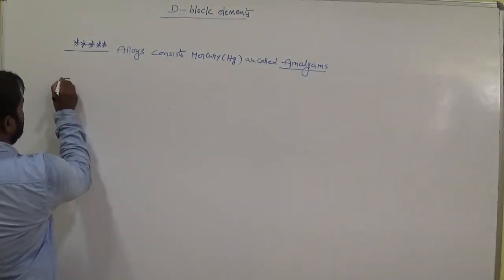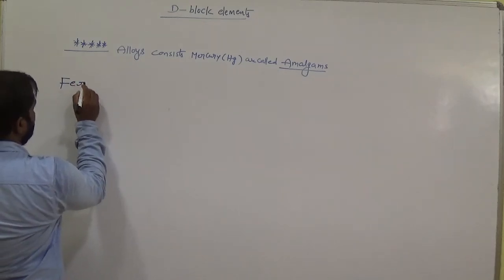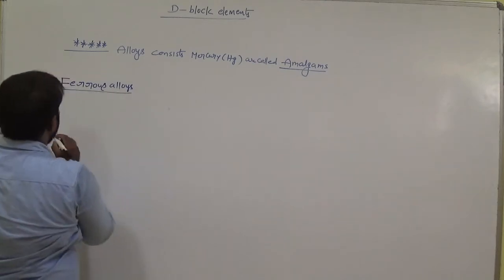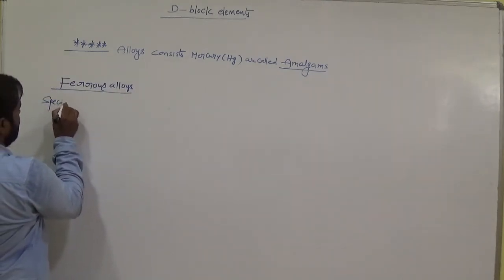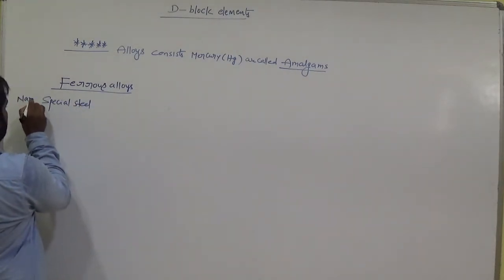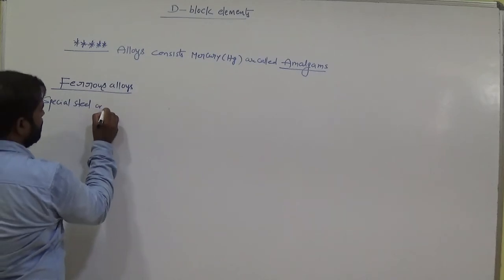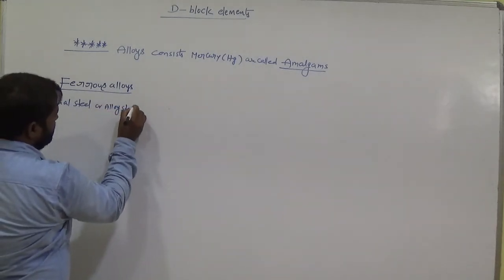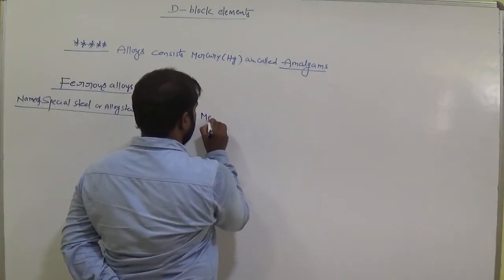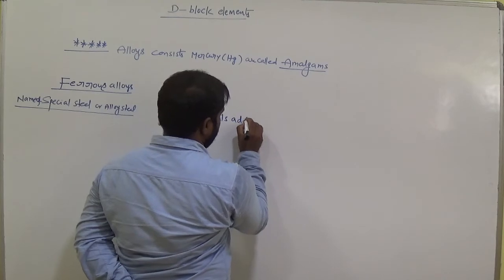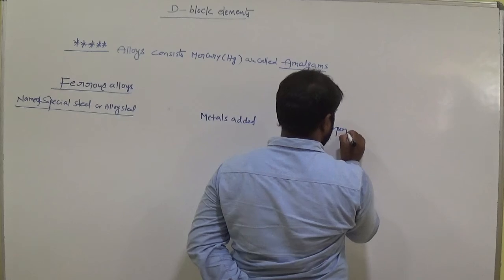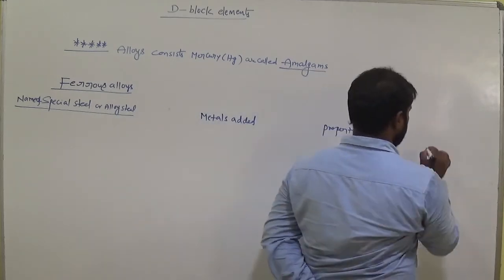Now keep the heading: ferrous alloys and special steel, that is the name of special steel or alloy steel, the metals added to that steel, and its properties and uses.